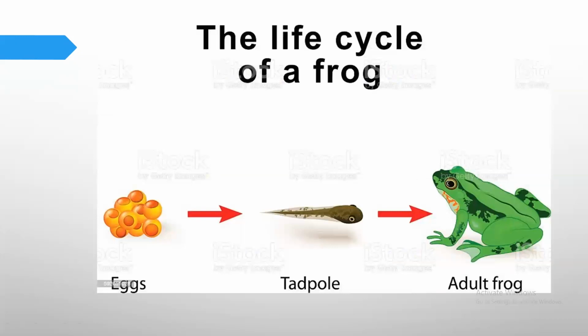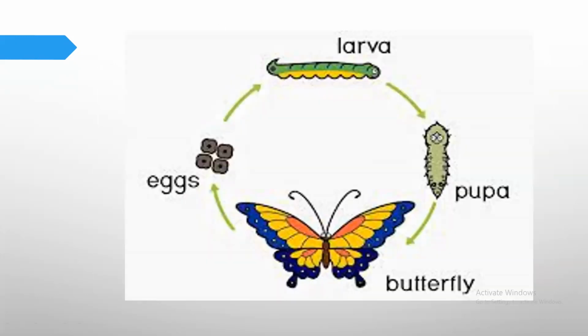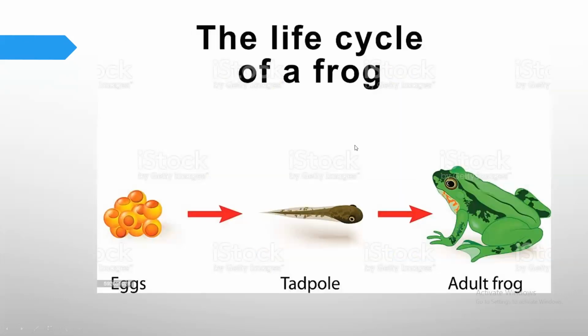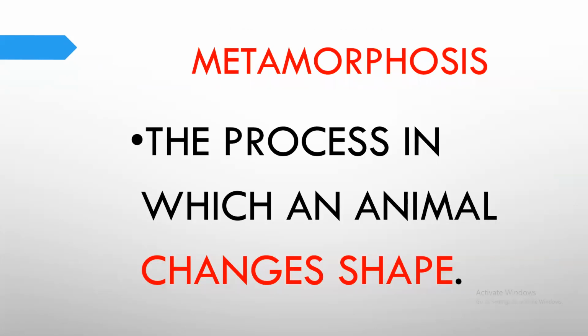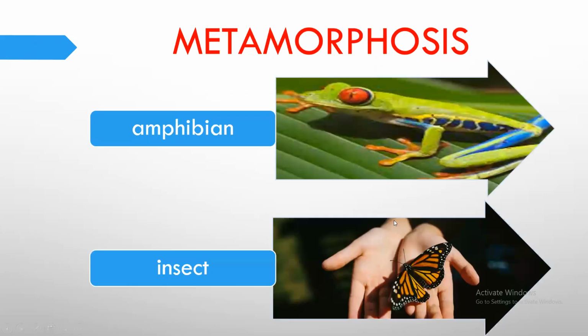So we said that the butterfly undergoes metamorphosis. Excellent, boys. Okay, after that the life cycle of the frog. We said that the life cycle of the frog starts also from the eggs, after that tadpole, froglet, and the adult frog. So that also means that the frog undergoes metamorphosis. So metamorphosis means the process in which an animal changes shape, like in insects and in amphibians, right, boys? Amphibians like frog and salamander, insects like butterfly and different insects.